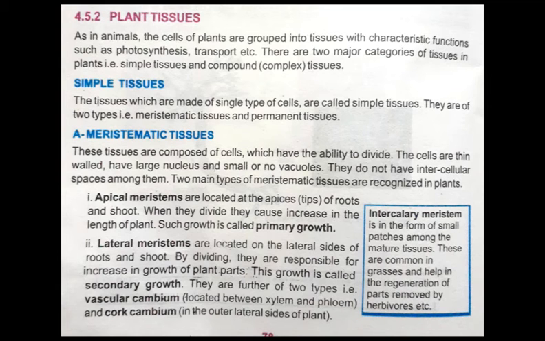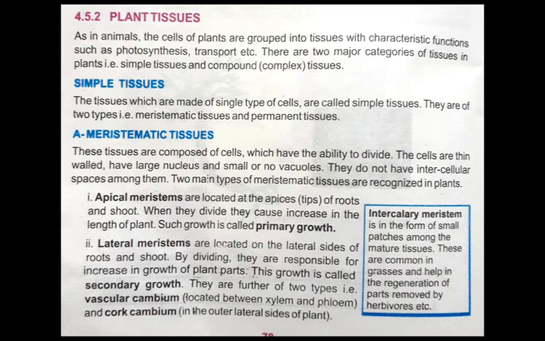Now it is clear that basically these tissues are most common in grasses. And what is the function of this tissue in grasses? It helps to regenerate. Regenerate means to form again, meaning the part of the plant body that is lost due to some reason, for example, if it is eaten by herbivores. What is a herbivore? Herbivores are basically plant eaters. And if the part of the plant body is lost due to the herbivores, then it is regenerated by intercalary meristem.